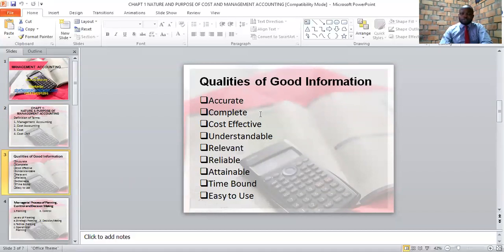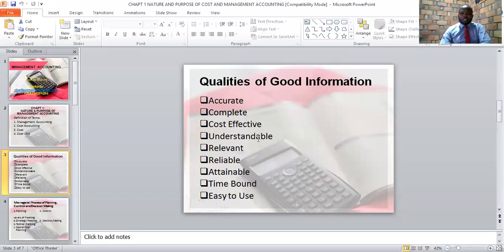Number 2, information should be complete. For a manager to make an informed decision, the manager should get all the information that is needed before a decision is made. The third quality, information should be cost effective. What do we mean by cost effective? Information is cost effective if the benefits or the value that we receive from the information is more than the cost of collecting the information.